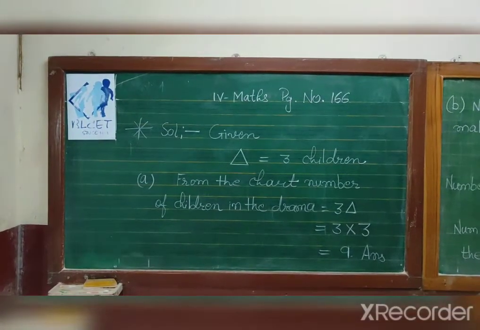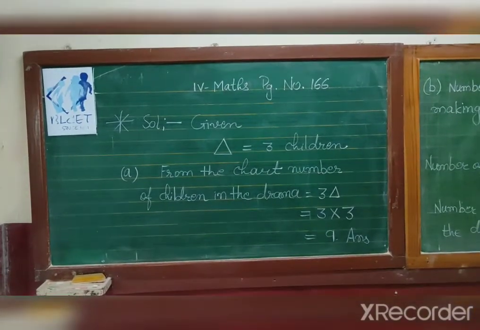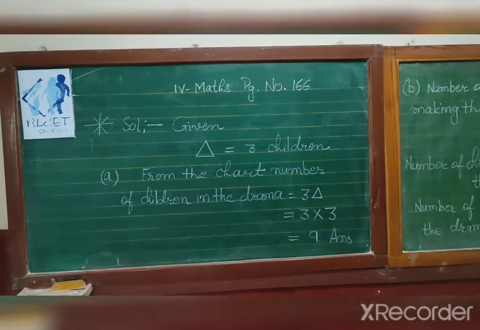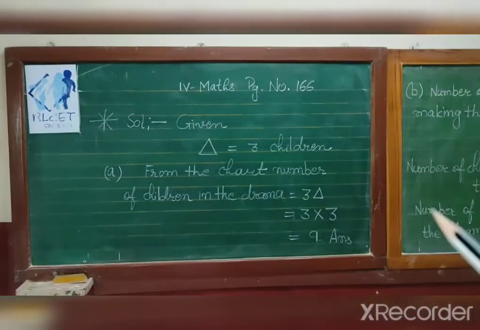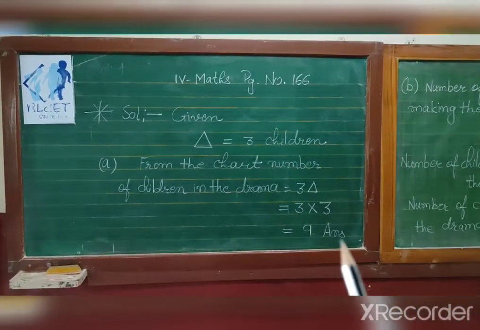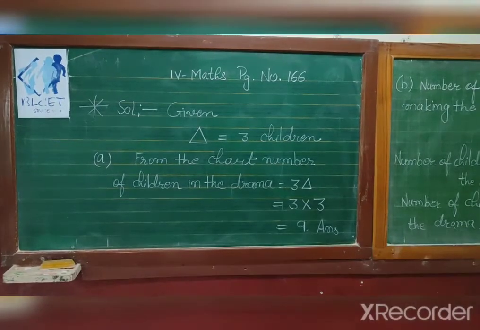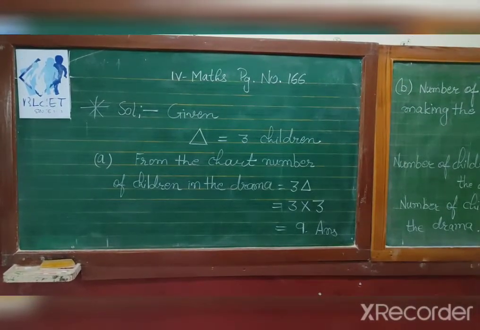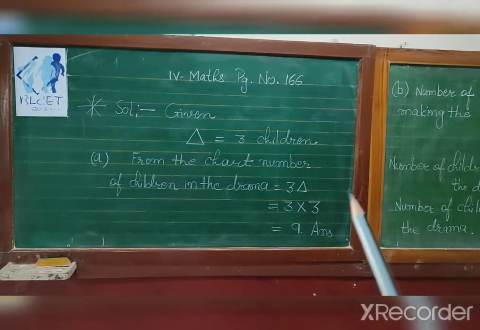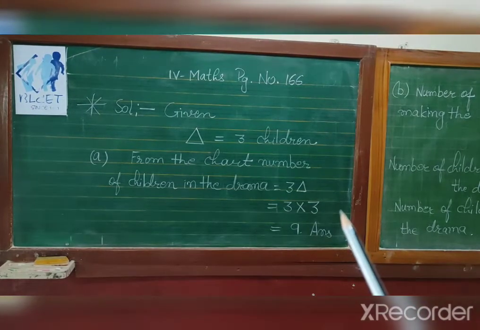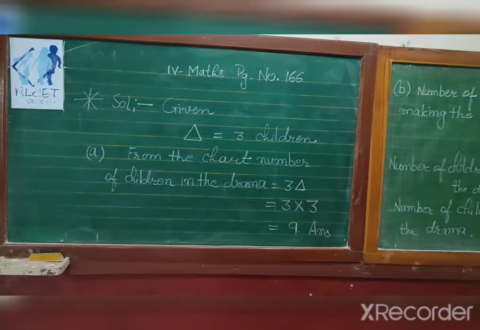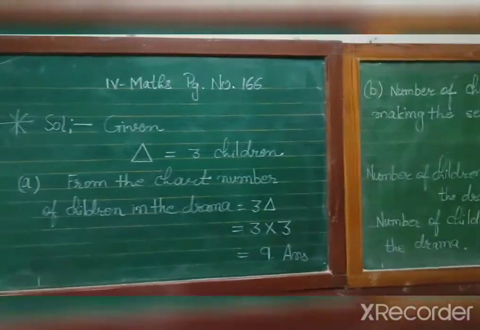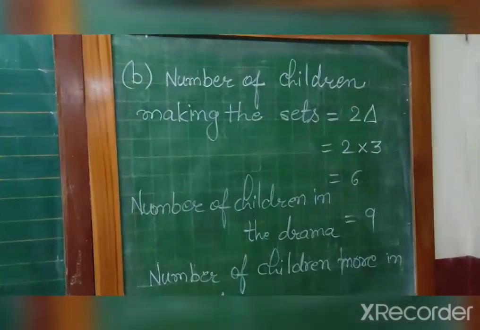Okay, students, the solution of page number 167. You can see from the chart and the given one triangle equal to 3 children. From the chart, the number of children in the drama, when you count 3 triangles, one triangle equal to 3. So in place of a triangle you will put 3, and already 3 is this. So how many children in the drama? 3 3s are 9.